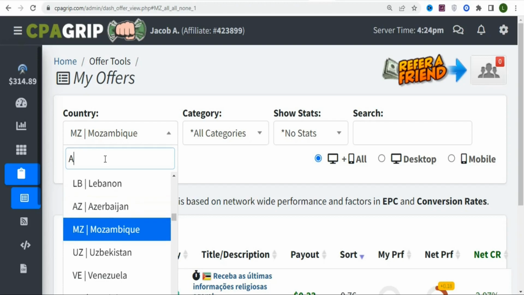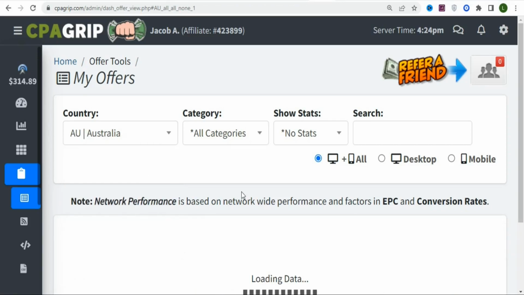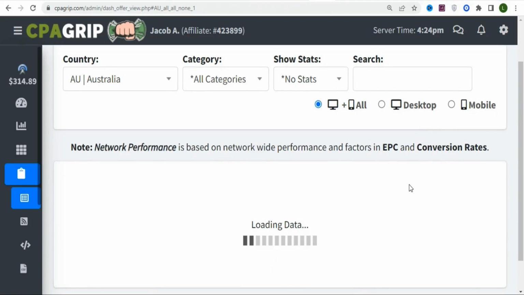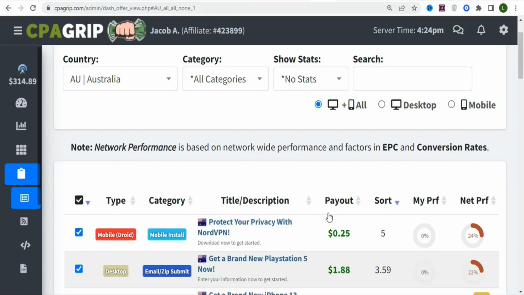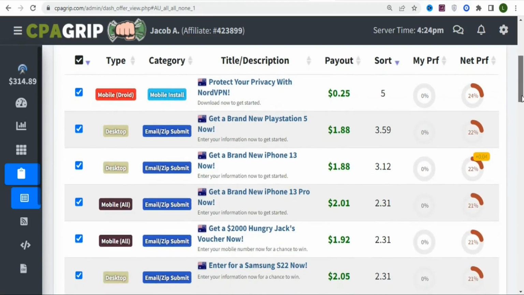So just search for AU right here. Once you search for AU, you can see Australia right here. Just click on that so that you can find offers to promote. As you can see, it is loading. It is going to load and we'll find offers. As you can see, these are offers that you can promote in Australia. You can see many of them.